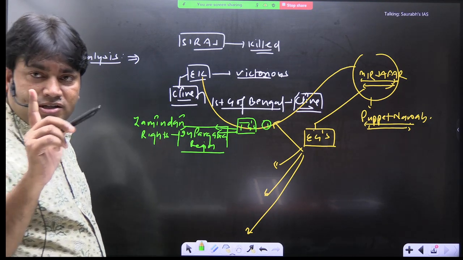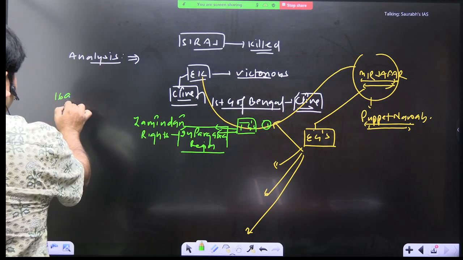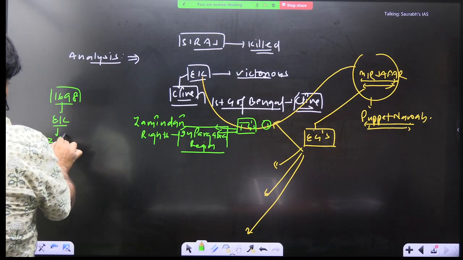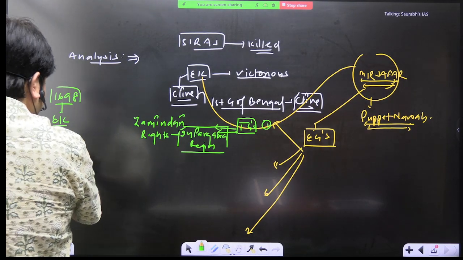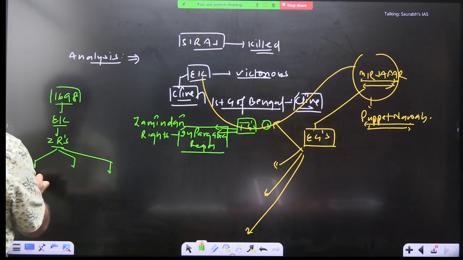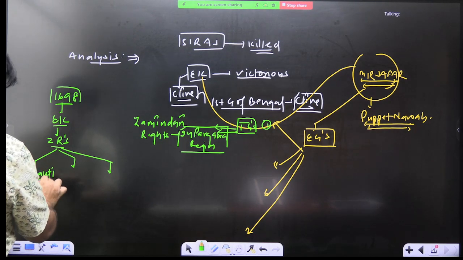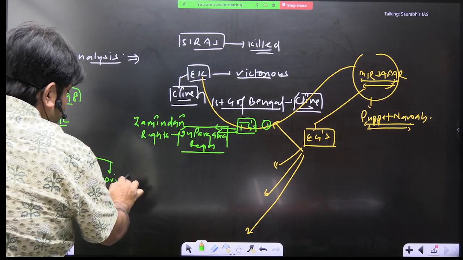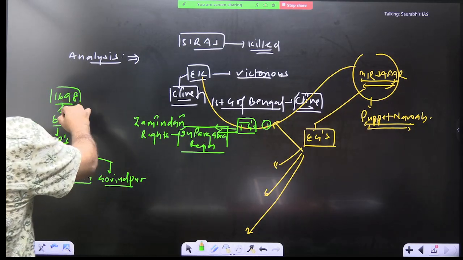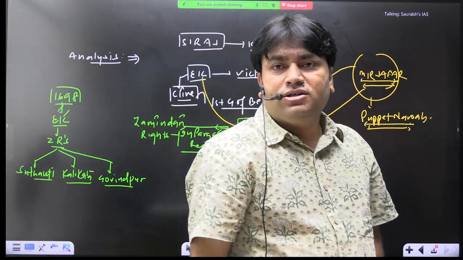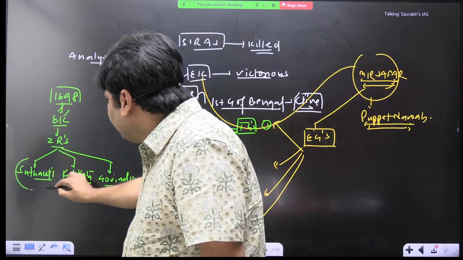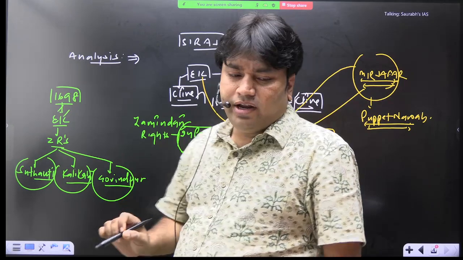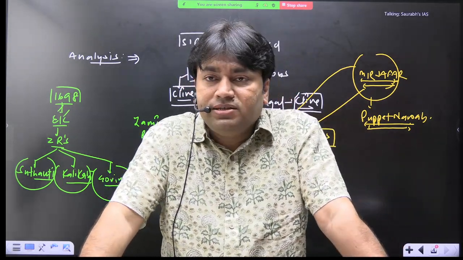And we all know this fact, that is also very important, that in 1698 EIC had already got the zamindari rights of three villages, that is Sutnauti, Kalikata and Govindpur. Okay, this is an important fact. This can be asked in the exam also. So in 1698, EIC had already got the zamindari rights of Sutnauti, Kalikata and Govindpur. Now they have got the zamindari rights of the 24 Pargana region also. It is important or not?